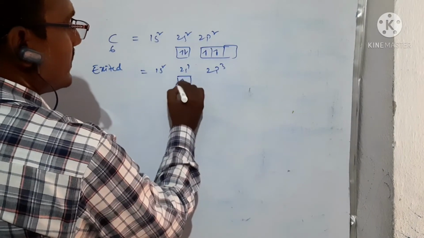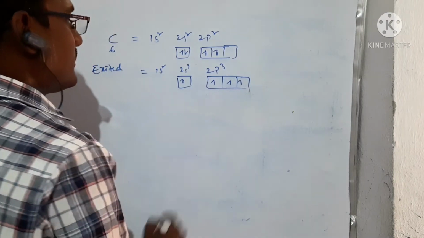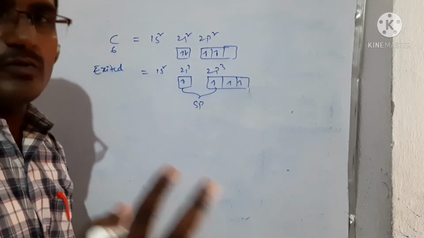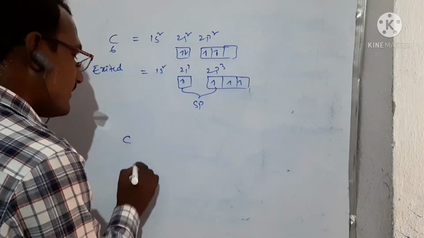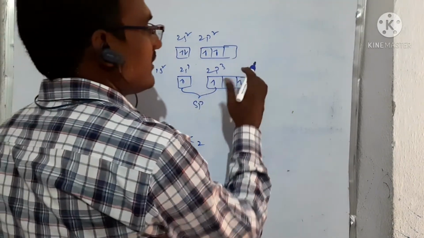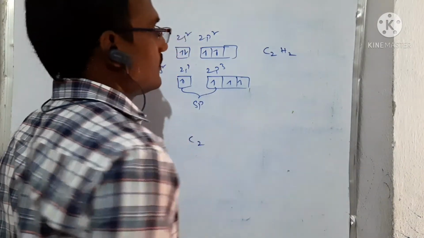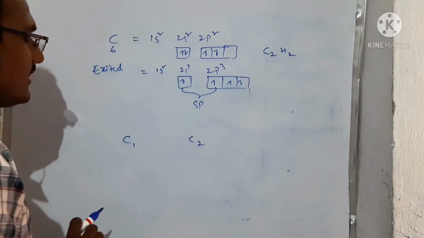The s orbital has 1 electron, and the p orbitals have 3 electrons. One s and one p, that means 2 sp hybrid orbitals are formed. So see here, this is carbon 1, C1, this is carbon 2, C2. Here we take the example of C2H2.